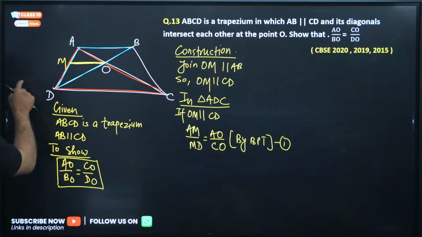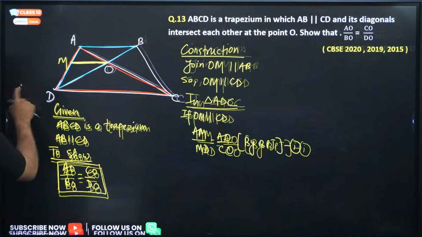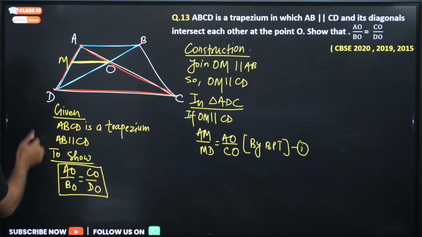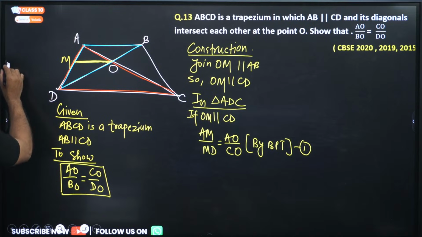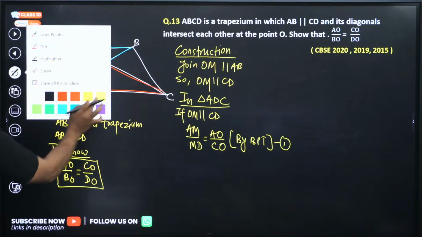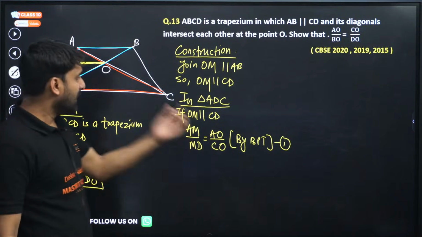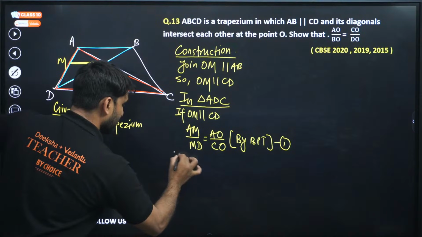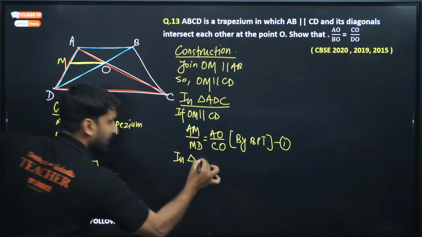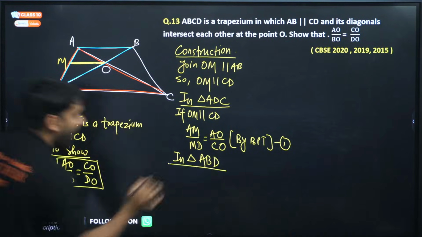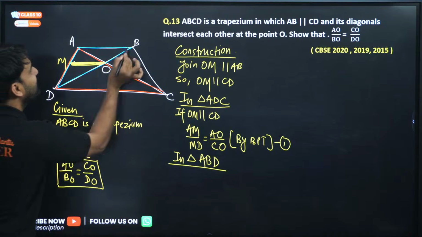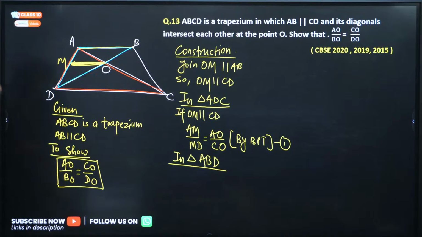Let me show you the result. Now in triangle, which triangle? ABD. In triangle ABD, this OM is parallel to AB. So we can apply BPT.